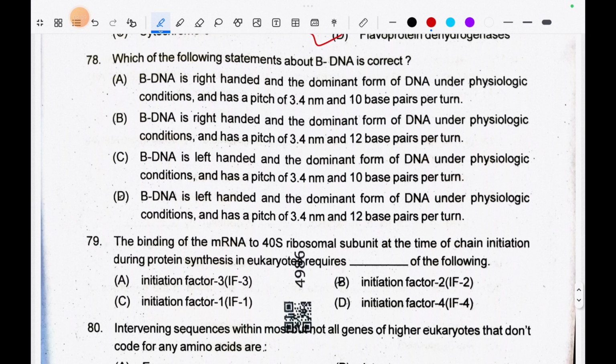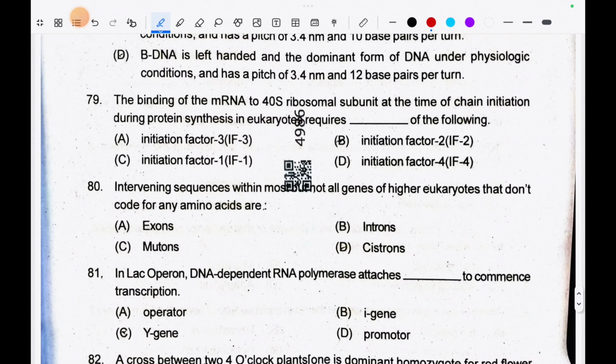Question number 78. Which of the following statements about bDNA is correct? Option A is the right answer.